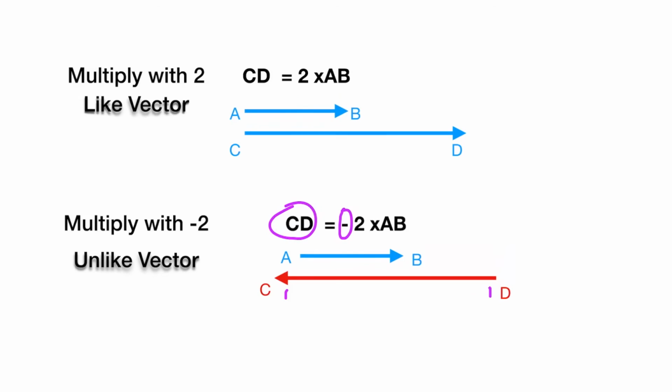As we saw in the previous case, if the magnitude of AB and DC is also the same, and the directions of these two vectors are opposite to each other and magnitudes are the same, we can say these vectors are negative to each other.